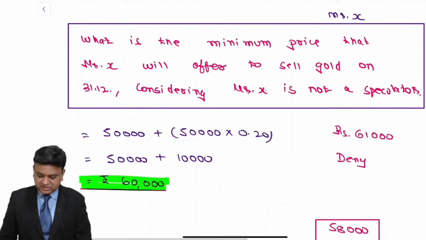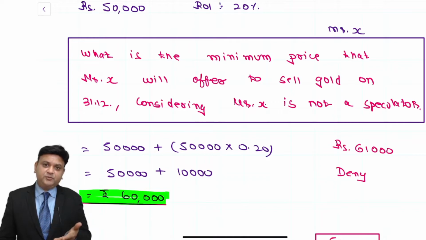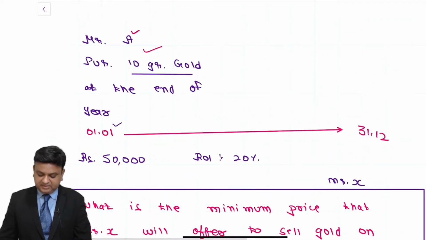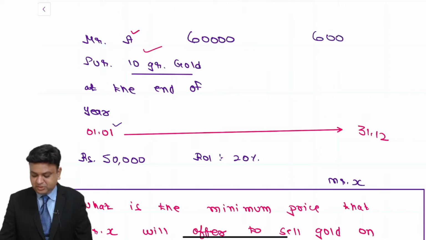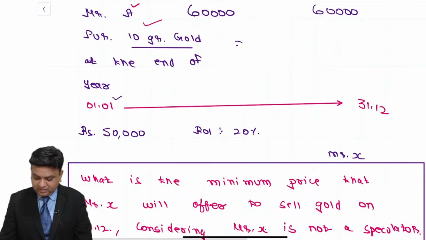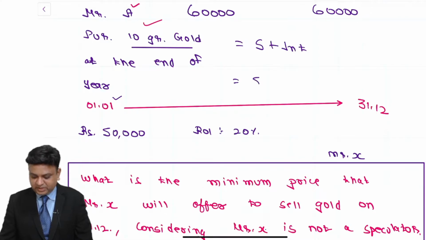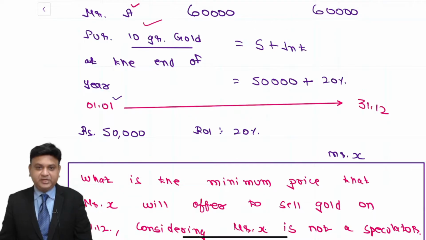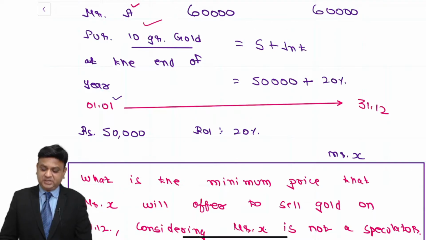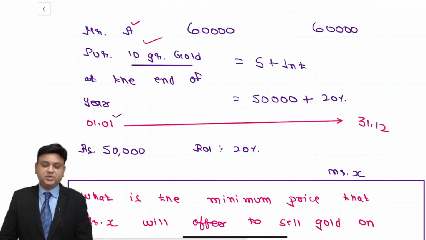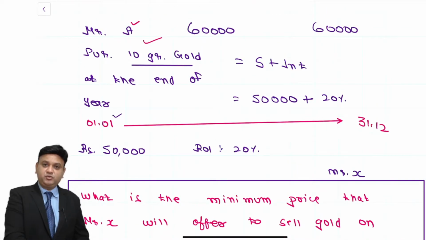Why? Because from Mr. A's point of view, he is ready to pay a maximum amount of rupees 60,000, and from Mr. X's point of view, he will give the quotation of minimum 60,000. So we can say that the theoretical forward price or the futures price will be equal to spot plus interest. What is the spot value of the commodity? 50,000. What is the amount of the interest at the rate of 20%? So 50,000 plus 20%, that comes to 60,000. This is what we understand as the forward or futures price of the underlying asset.